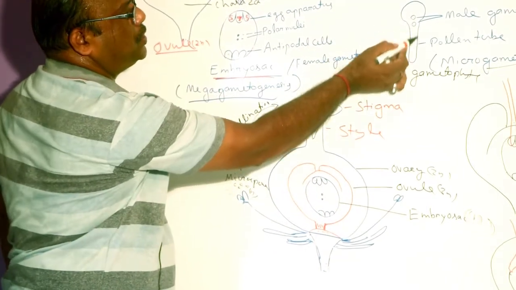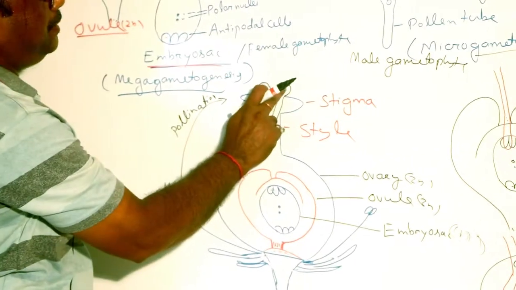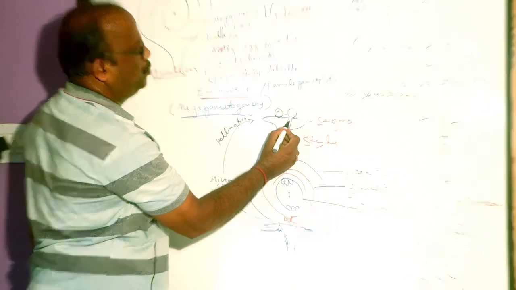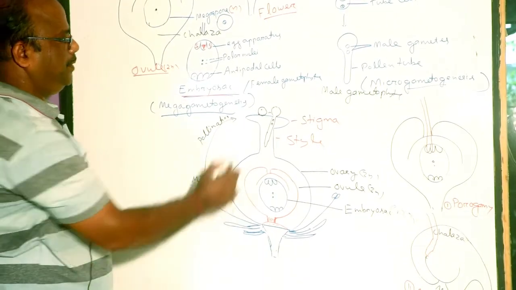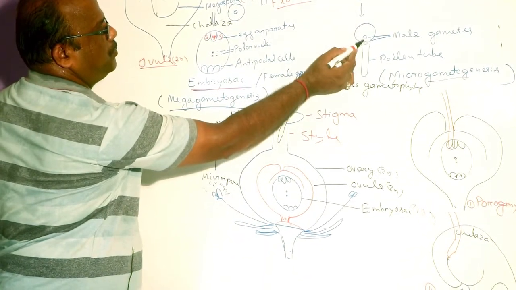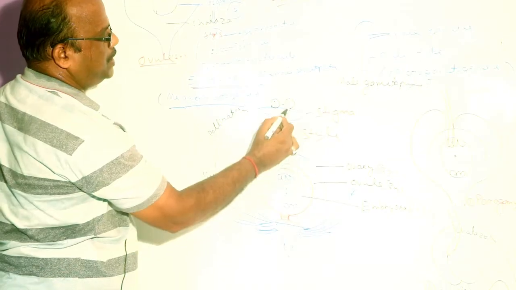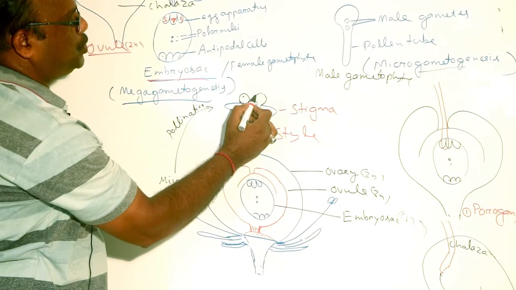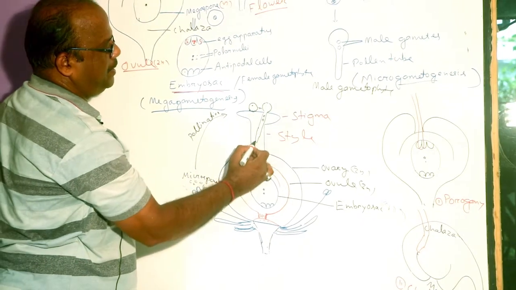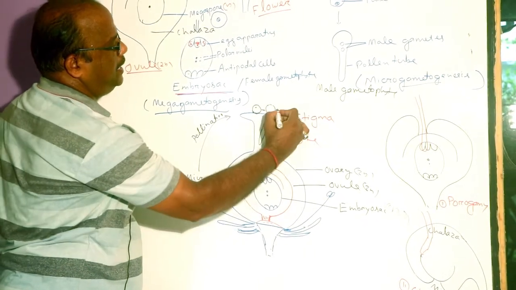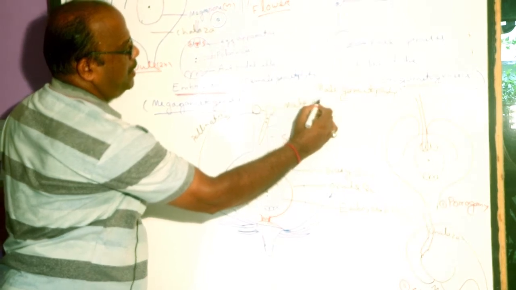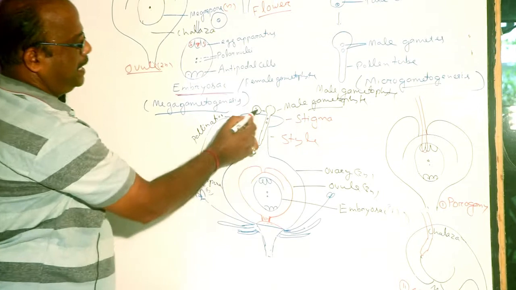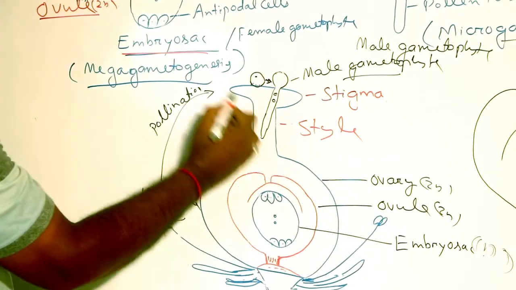Tube cell germinates to form pollen tube, and the generative cell divides to form 2 male gametes. So in this way, microspore germinates to form a small rudimentary male plant. It is a male plant and is called a male gametophyte.